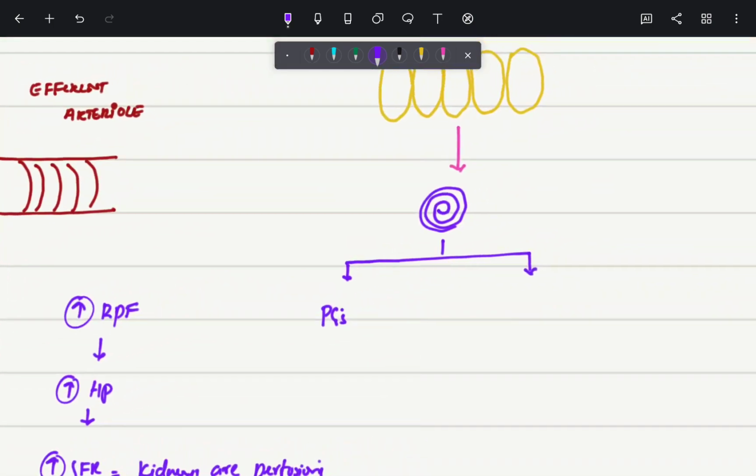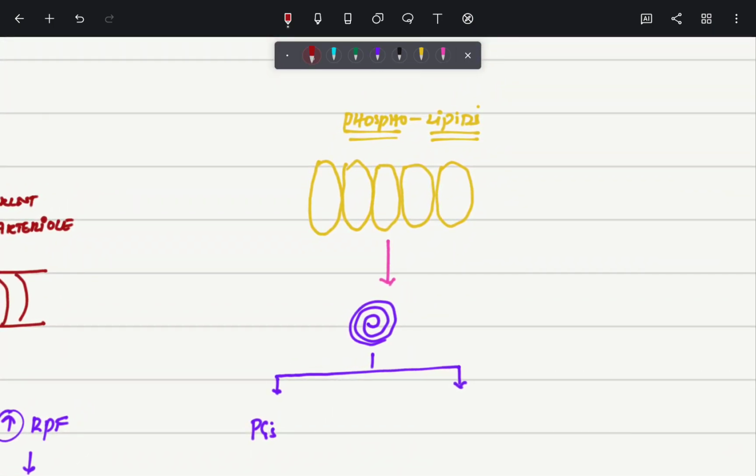Now imagine you gave aspirin to this patient. Aspirin is a non-steroidal anti-inflammatory drug.